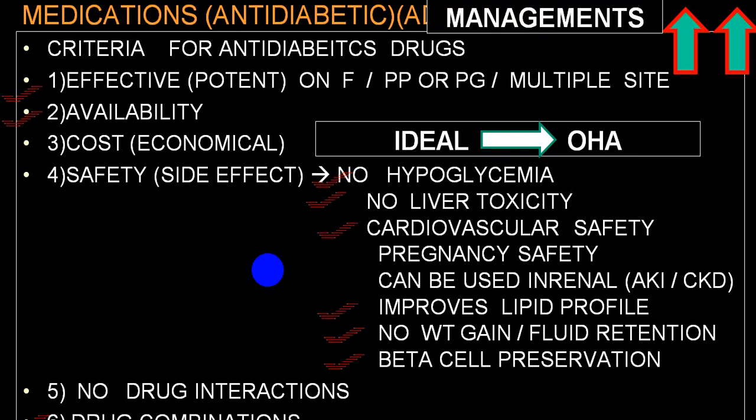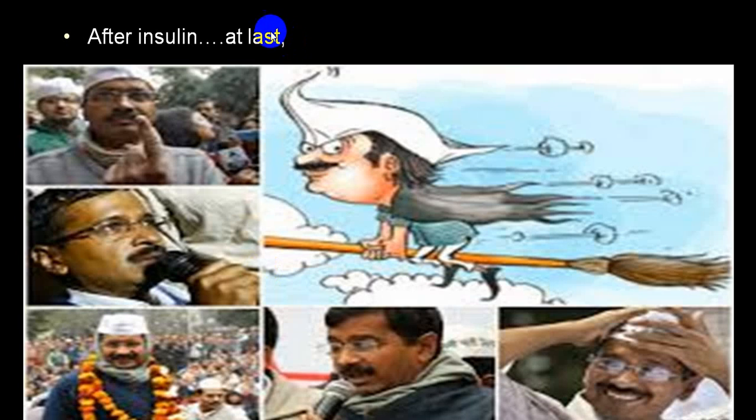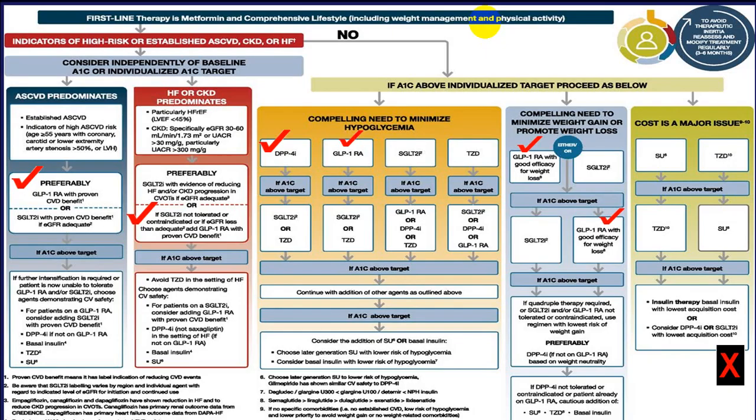Cardio safety. So after insulin, this is one of the drugs of choice. So at last we have got some choice other than this. So atherosclerotic and cardiovascular safety, can be used in heart failure, can be used in CKD also. Up to GFR 30, below 30 you will have to stop except linagliptin. Hypoglycemic episodes are much less as far as DPP-4 and GLP-1 is concerned.